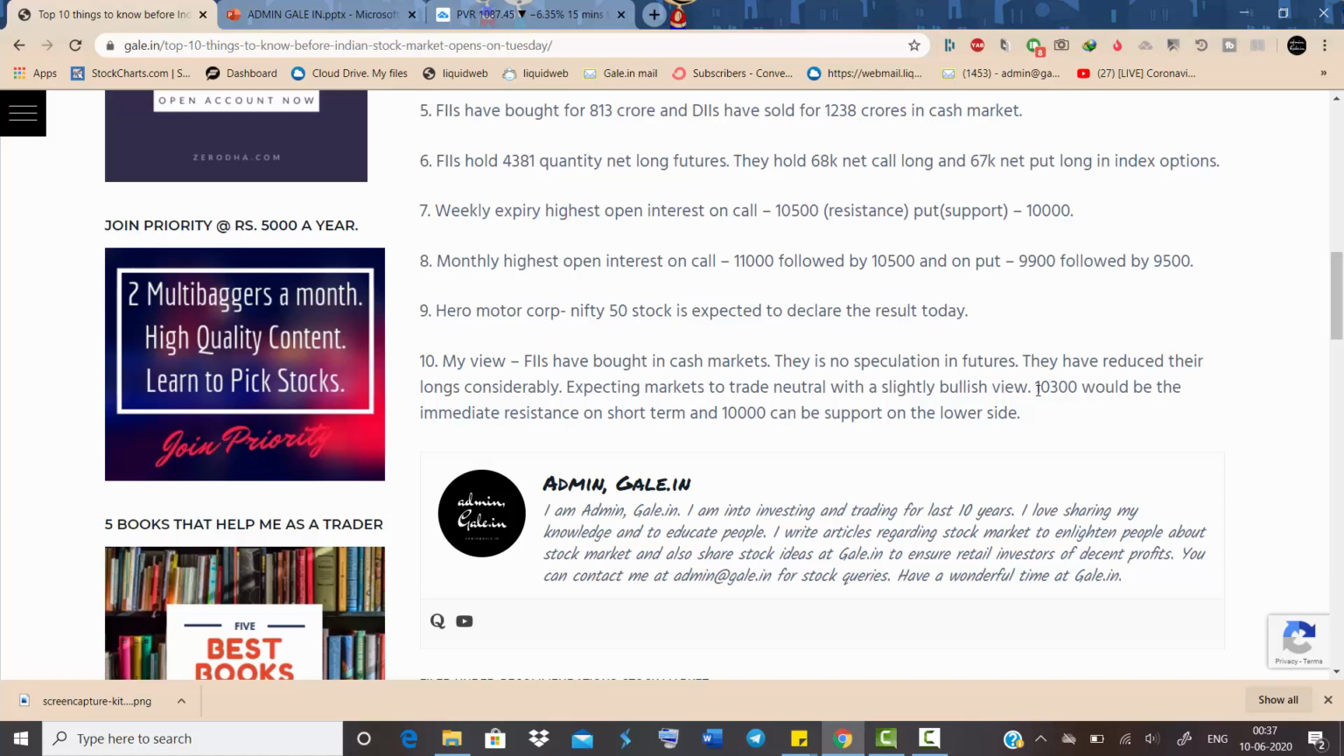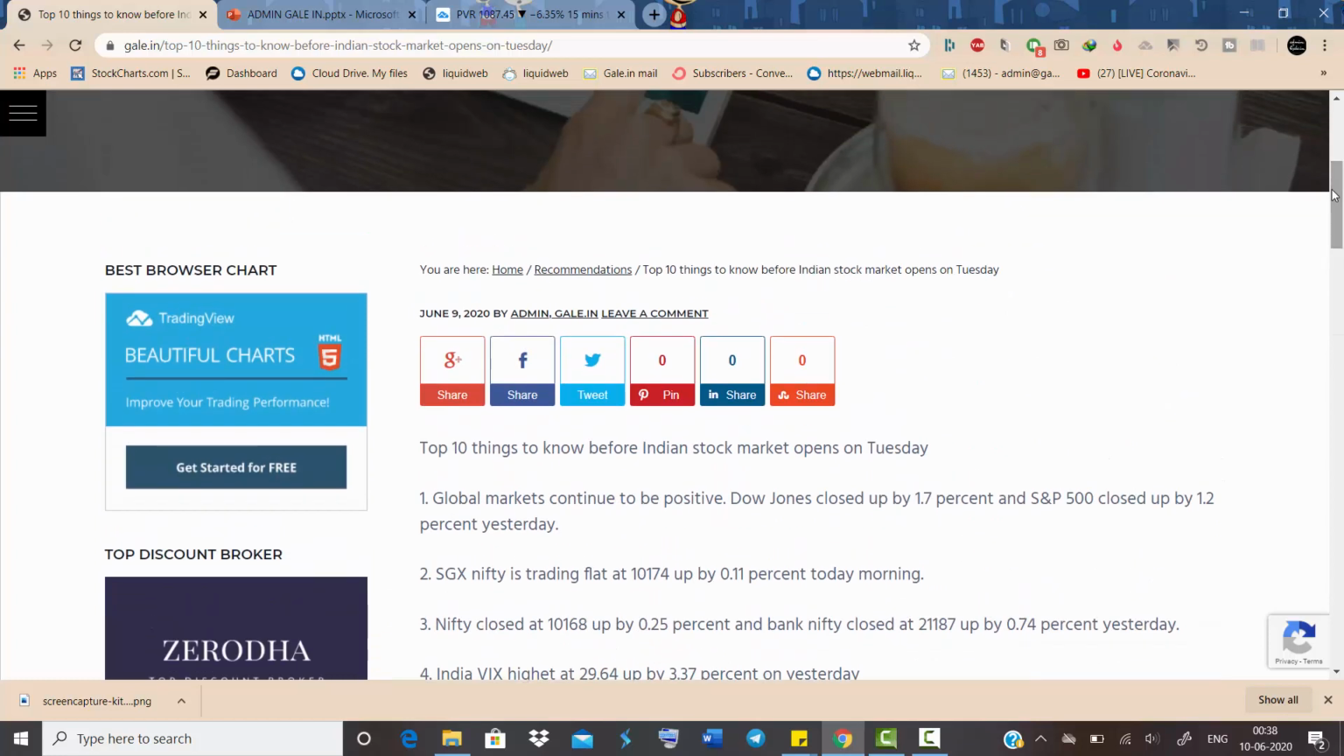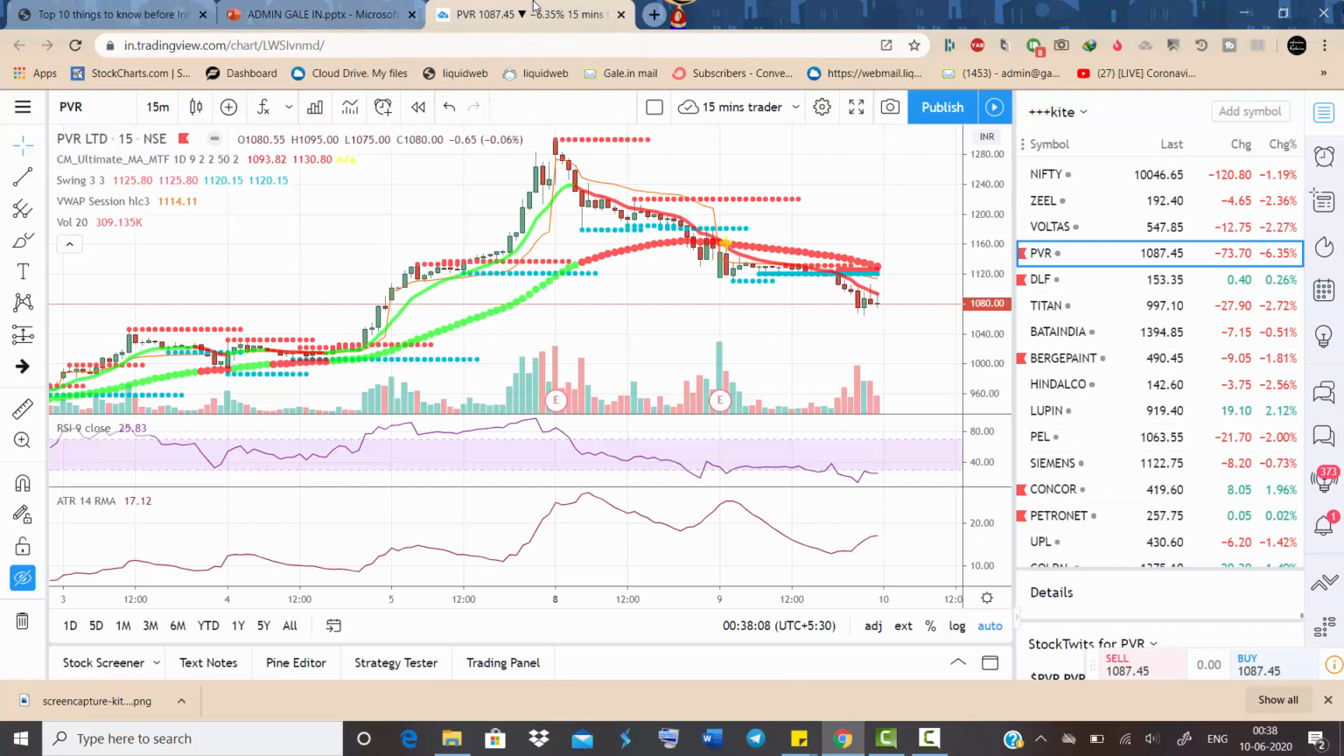So resistance is at 10,300 immediate and support is 10,000. So we have a range between 10,300 to 10,000. So this is what we have posted early in the morning. So now we can go to the charts.